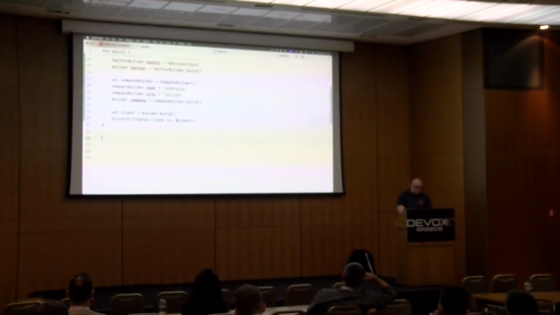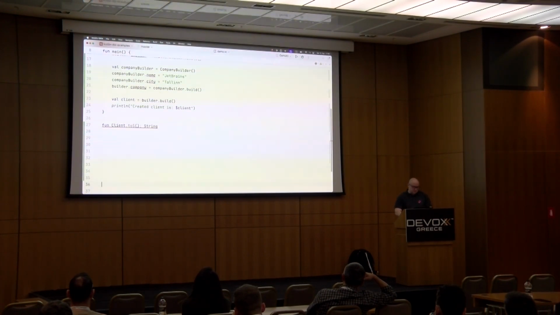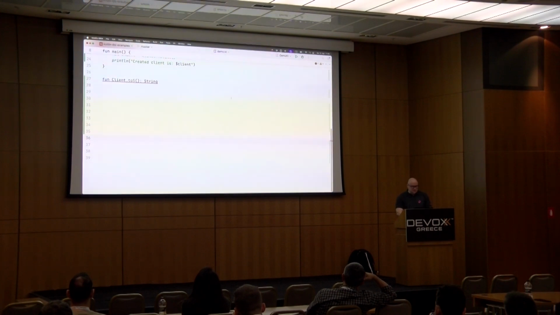In Kotlin, we're going to do something like an extension function, and the extension function could be, I don't know, toS, for instance, and it's going to return a string. Let me do it like this. It's going to return, let's say, a Twitter handle plus the company name.